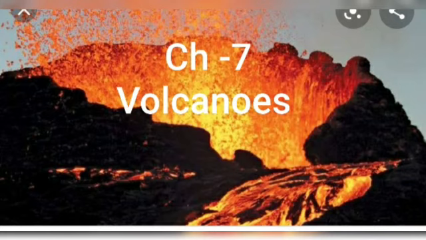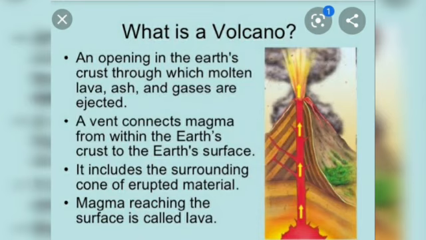Now when we have to define volcanoes, what are volcanoes? The first thing that comes to our mind is that it is the destructive and the most violent force of the earth. By definition, it is an opening in the earth's crust through which molten lava, ash and gases are ejected, they are taken out. There is a vent that connects magma from within the earth's crust to the surface, and the whole cone of the volcanic mountain erupts, and the magma that is inside the earth reaches the surface of the earth. When it reaches the surface, it is known as lava. So this is what a volcano is.